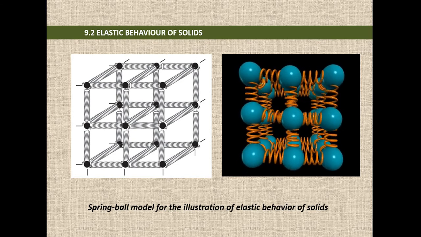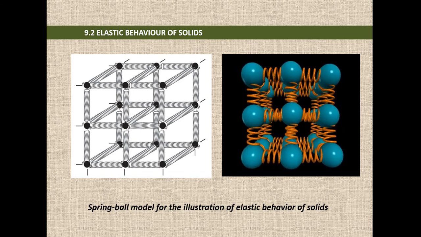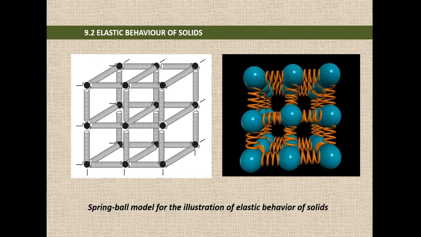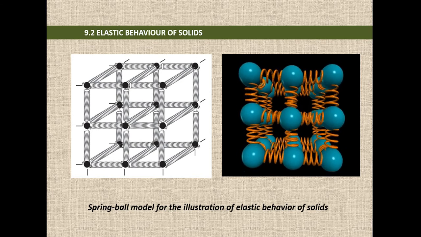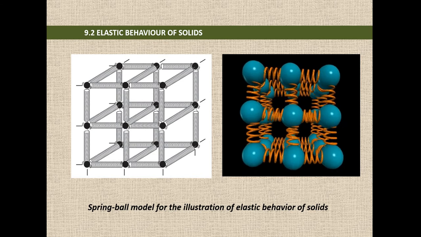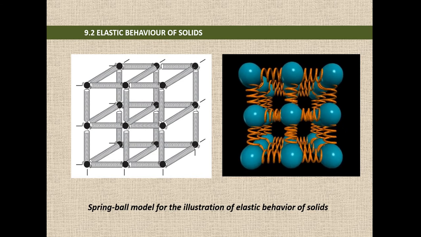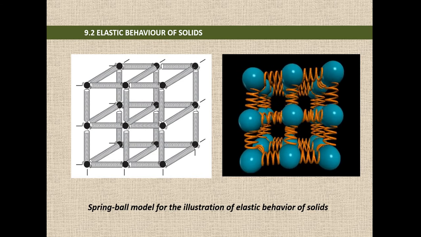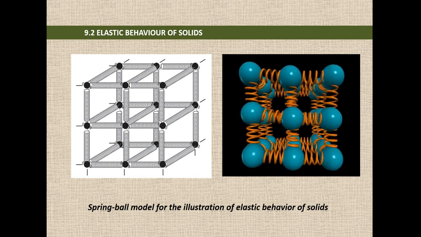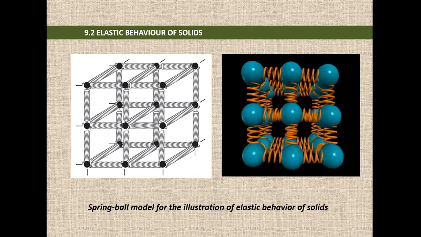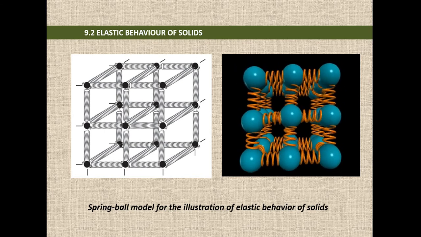If we try to change the shape, because of this force of attraction a restoring force will be developed which tries to bring the atoms back to their original position. Actually, no such springs exist between these atoms or nuclei.